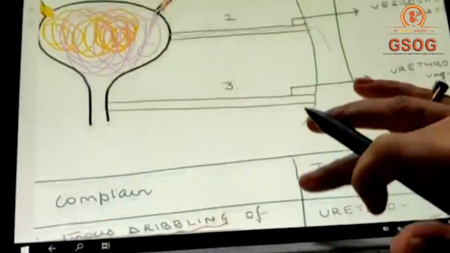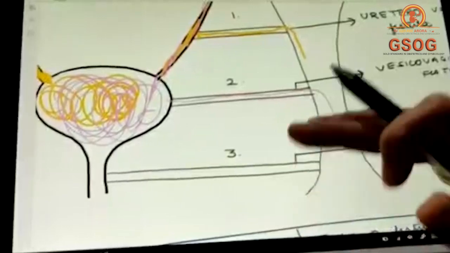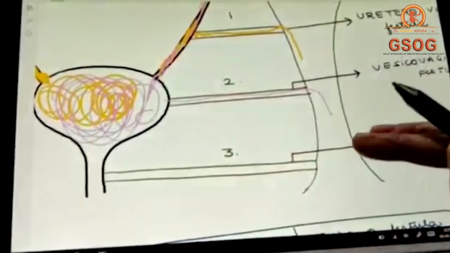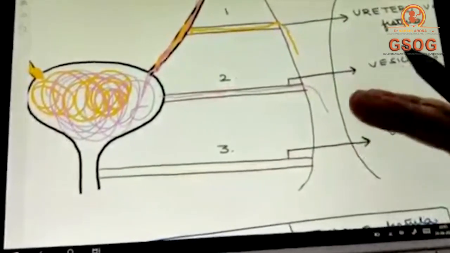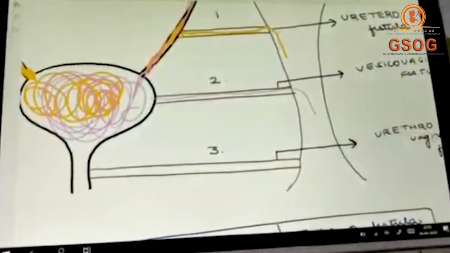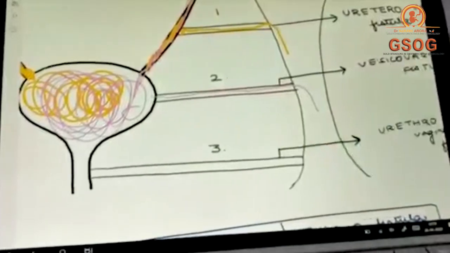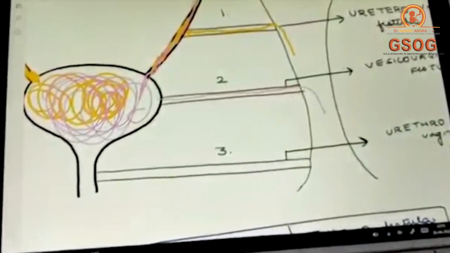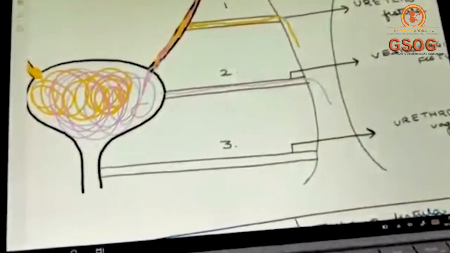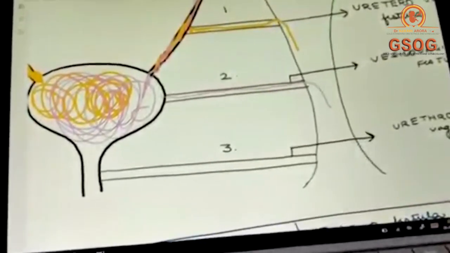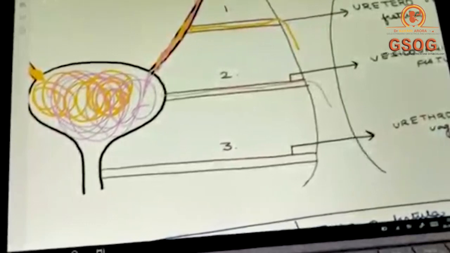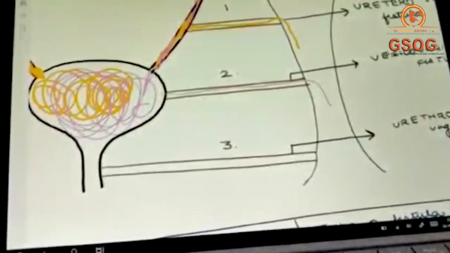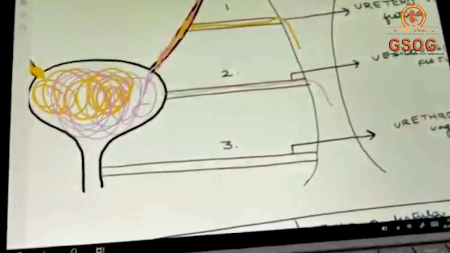Then suppose a patient has got a urethrovaginal fistula. Now, in case of a urethrovaginal fistula, you all know that the urethra is always empty, right? It doesn't contain urine normally. In the urethra, urine comes only at the time of urination. Now, because the urethra is empty, this patient will say that she doesn't have any continuous dribbling of urine, right?